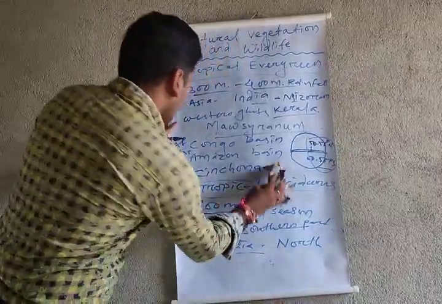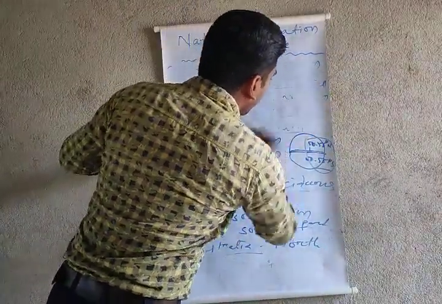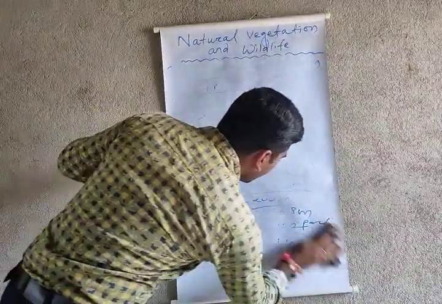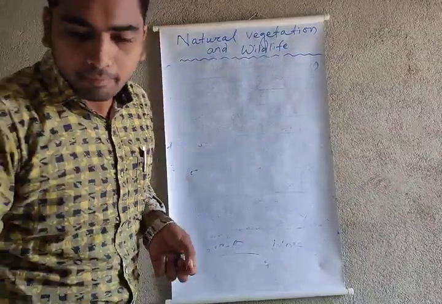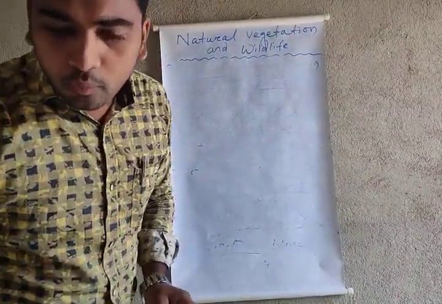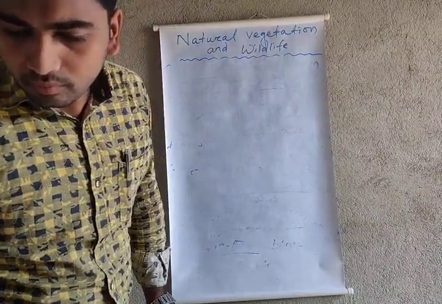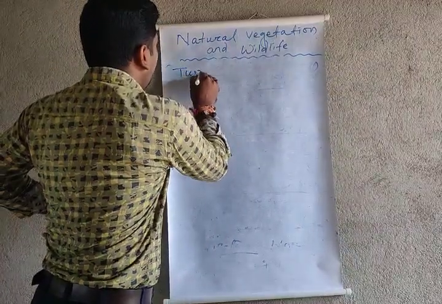Now we come towards our other vegetations. Listen to me carefully, and if you have any doubt, just ask me. Now we come towards the tundra vegetation.